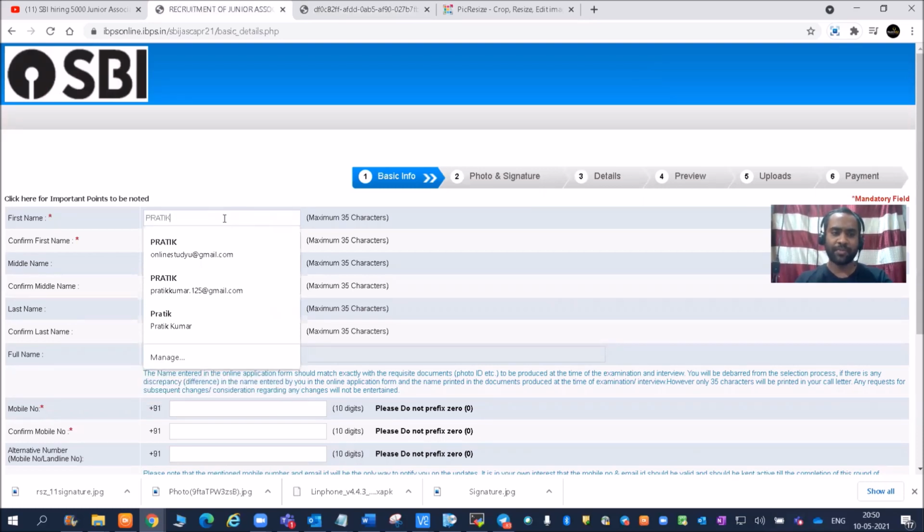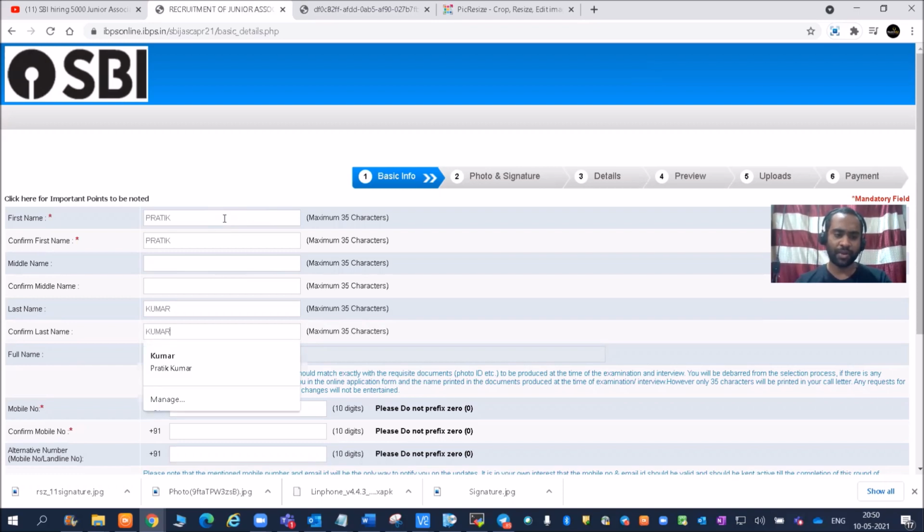So the first name is Pratik. Confirm first name, that is also Pratik, right? I do not have any middle name. Then confirm last name. The last name is Kumar. Then the mobile number is 80884527760.